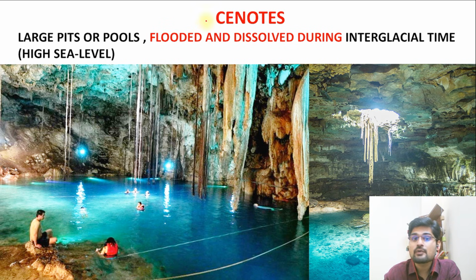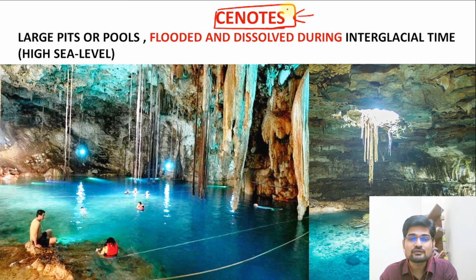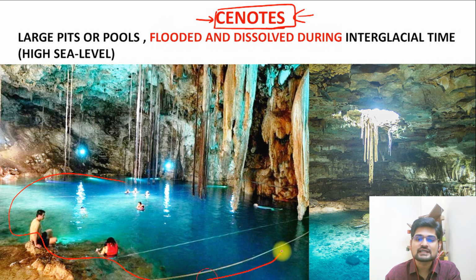Then one of the most important features these days, because of adventure tourism activity, it has gained strength in many parts of the world. It is called cenotes. So what are these cenotes? These are the pools, underground water pools. Can you see here? People are enjoying their recreational activities here. So these are underground pools. And how were these pools formed? Any idea about it? These pools were formed by the ancient glaciation. Now this glacier melted away, the water went underground, and it became the pool here.